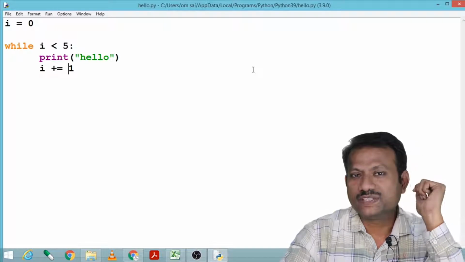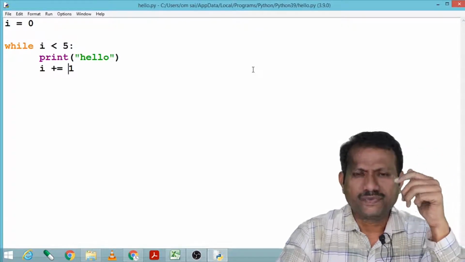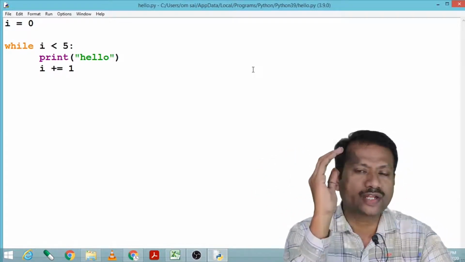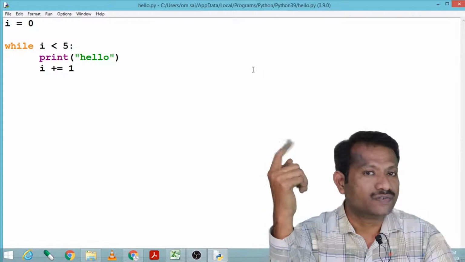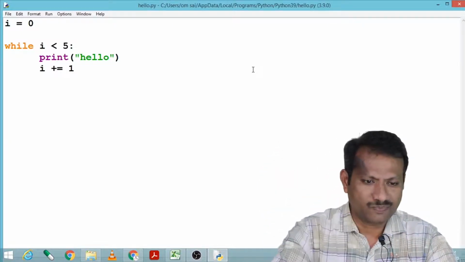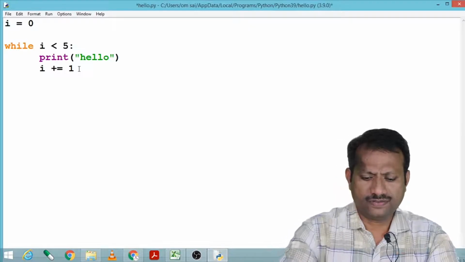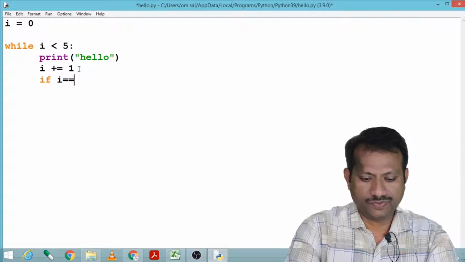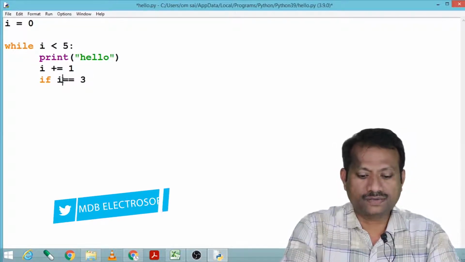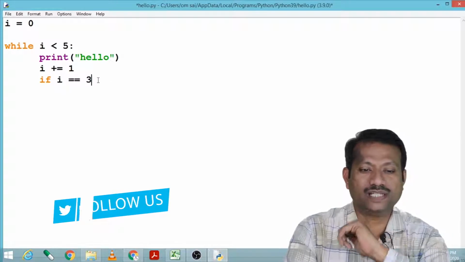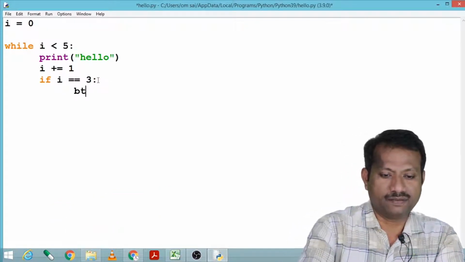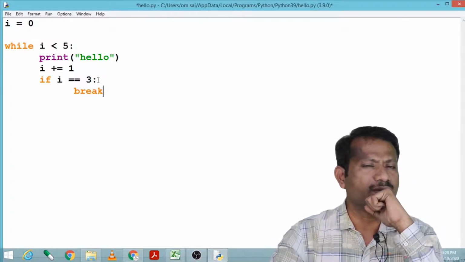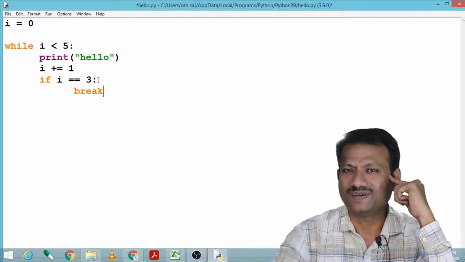Another control statement is break. Now, what is this break statement? If at a particular condition we would like to break the execution of the loop, then the break statement can be used. Let us see how. Suppose I say here, if i == 3. When i becomes 3, I would like to break this particular while statement. So here I write break, B-R-E-A-K. Now if I execute this program, how many times will it print hello? Let us see.